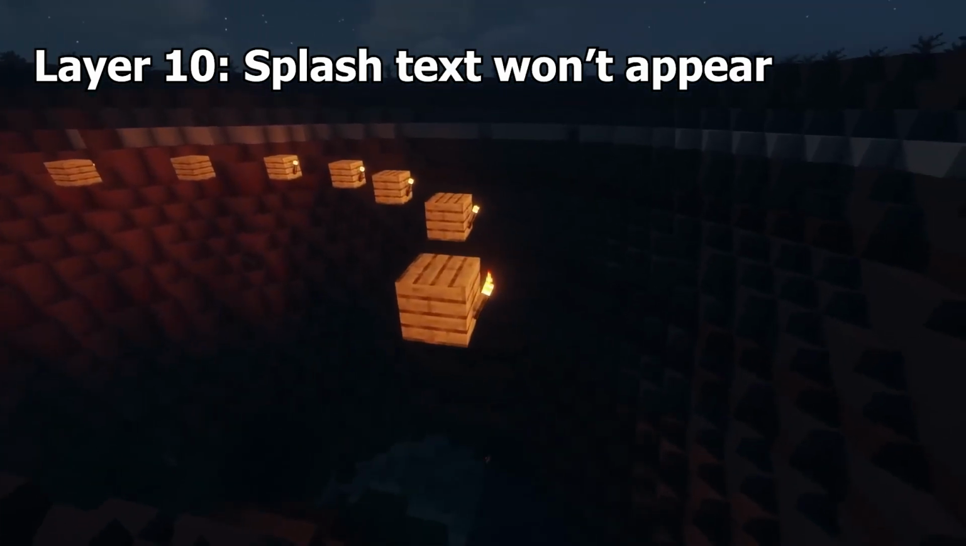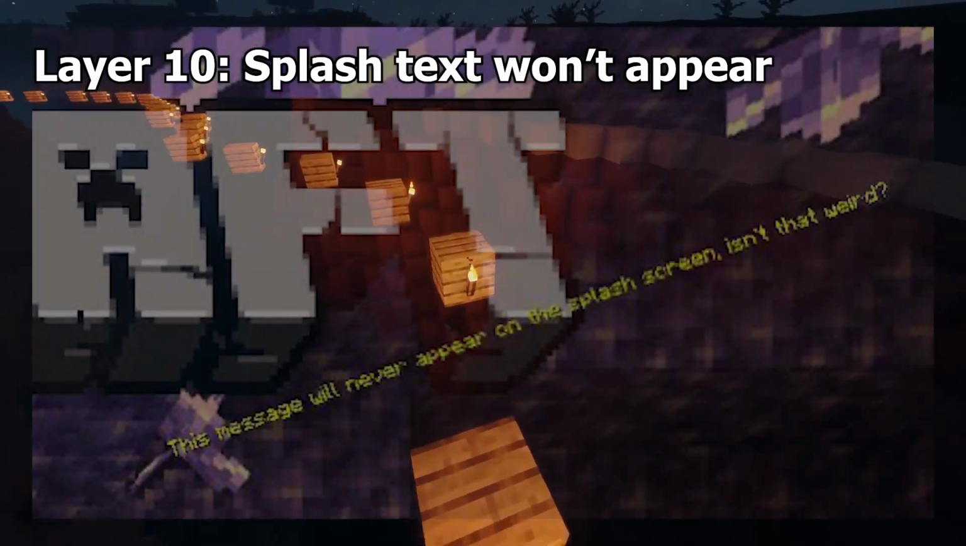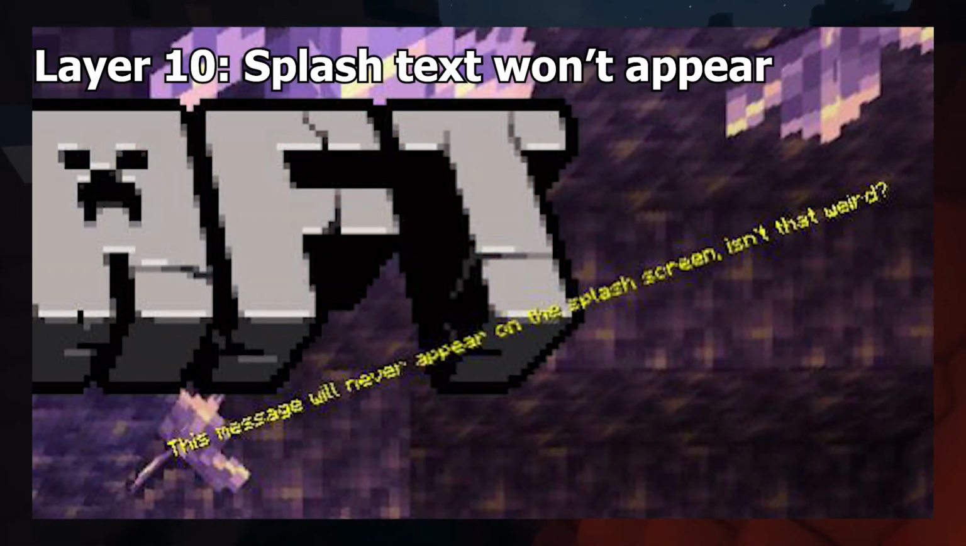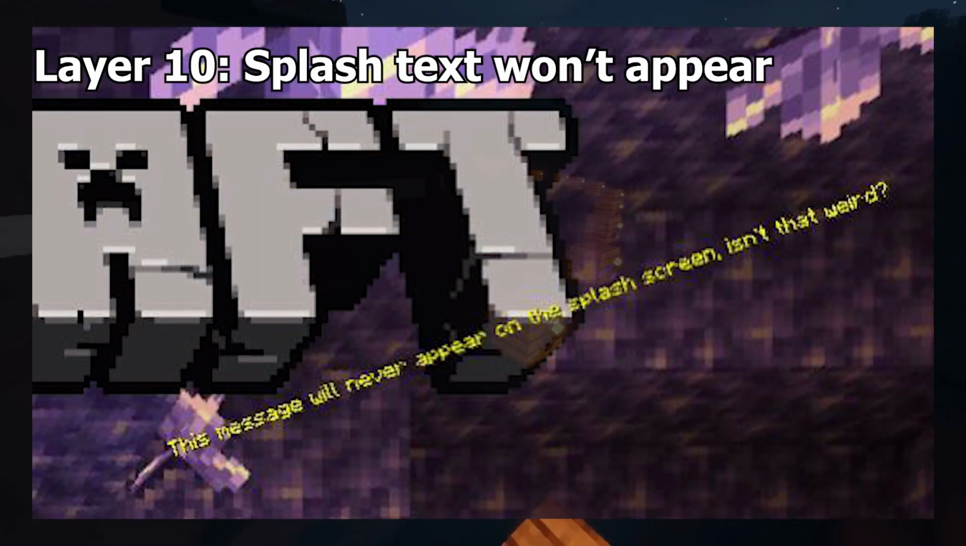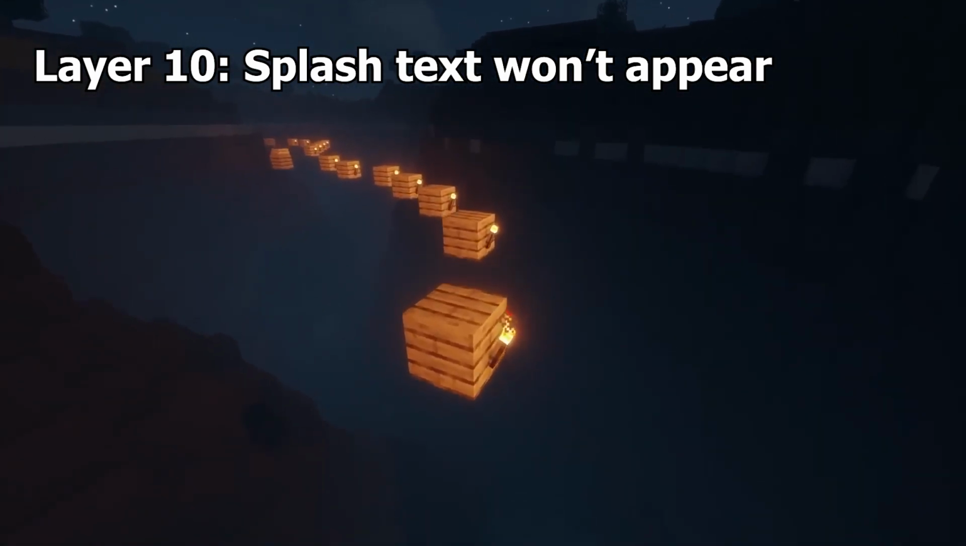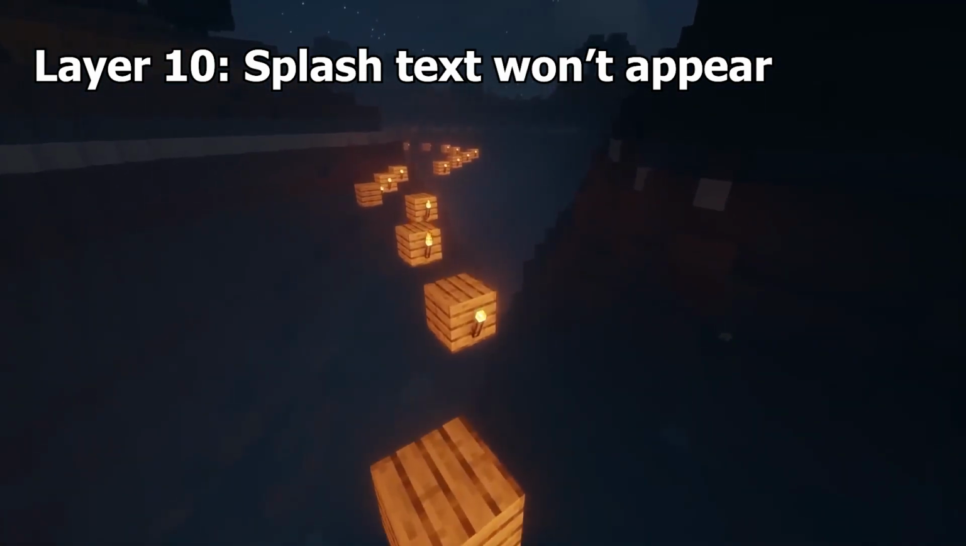This message will never appear on the splash screen. Isn't that weird? This is a splash text that does not appear on the Java version as the name implies, but does appear in every other version of the game. It is one of 2 splash texts that does not end in an exclamation mark.